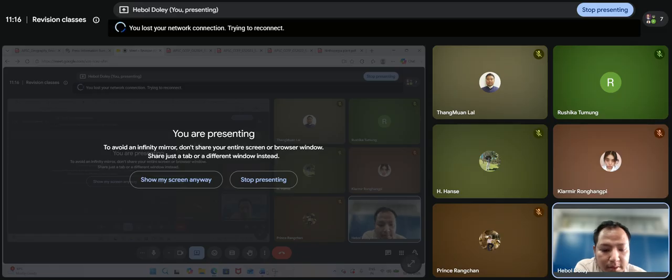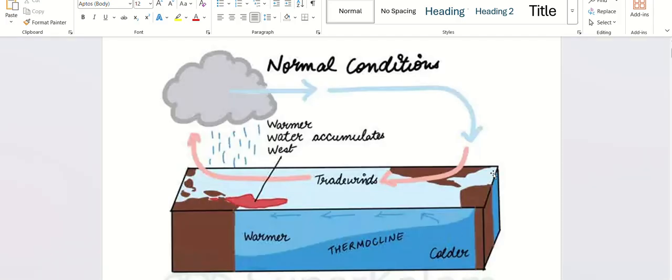Okay, so normal condition, remember, trade winds blow from east to west, go to the western side of Pacific, where it gives rain because of convection, because warm air rises up into the air, forms clouds, and it starts raining in the western Pacific towards Australia and all these areas. Then this air goes up again, becomes cool, and this cool air is provided to South America.